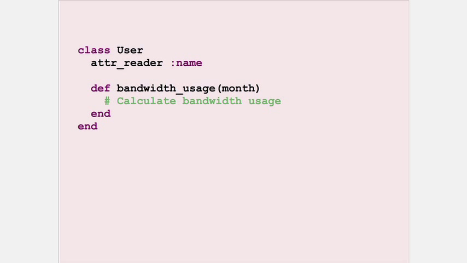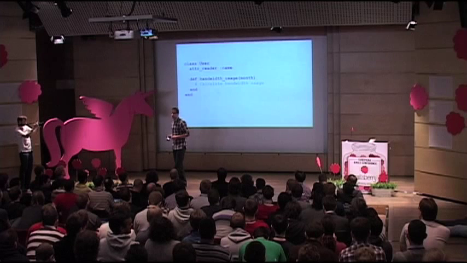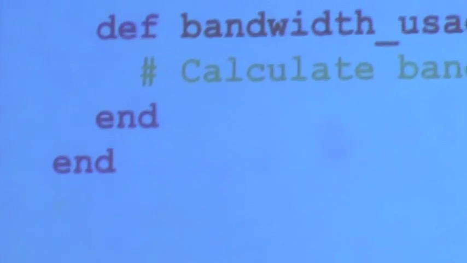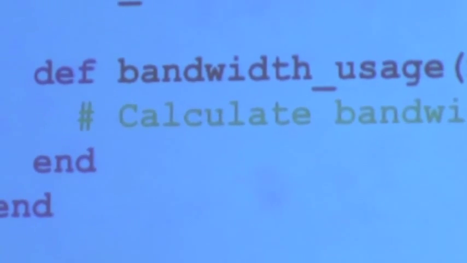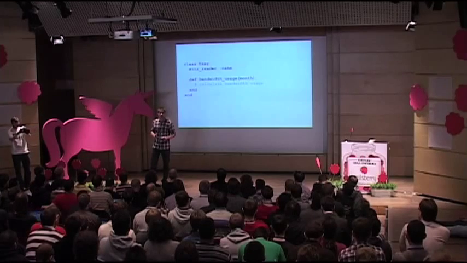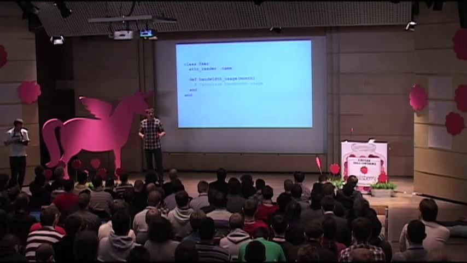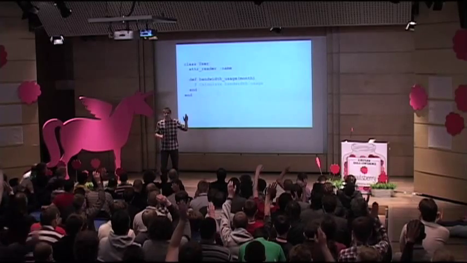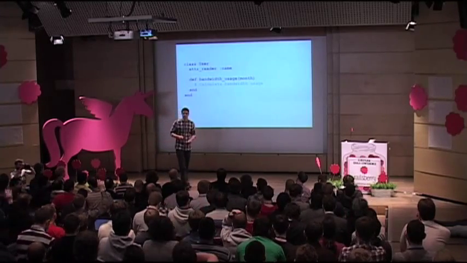Let's say we implement a service for our local internet provider. We have some users and we want to calculate the bandwidth usage for the user for certain months. A natural thing to do is to implement a bandwidth usage method on that user. But this is how we end up building these God classes, user classes that span many lines of code. How many of you have seen a user class that had more than 500 lines? Yeah, quite a few hands up.